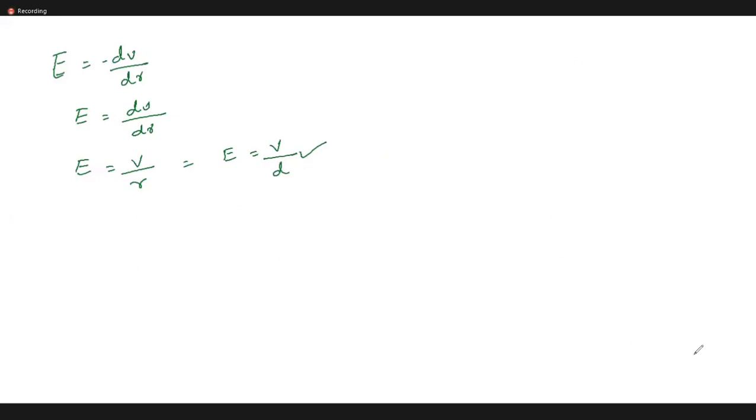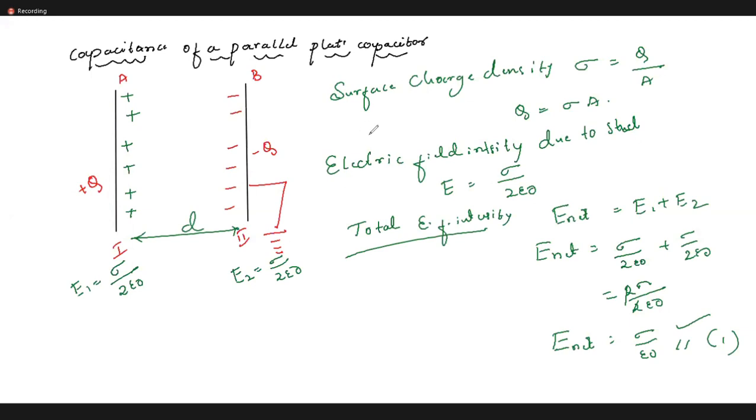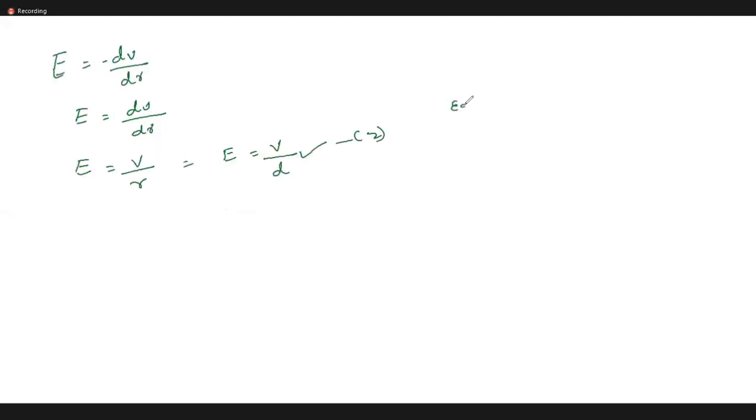So let me equate equation 1 and 2. This is equation 1 and this is equation 2. What is the equation we have? Sigma by epsilon naught is equal to V by d. Am I correct? So let me write for the electric potential. Then V is equal to sigma d by epsilon naught.